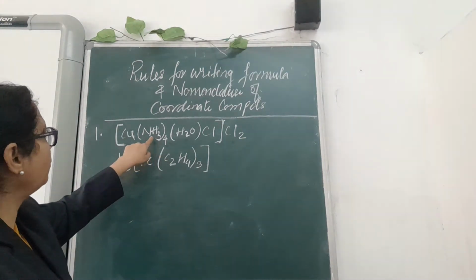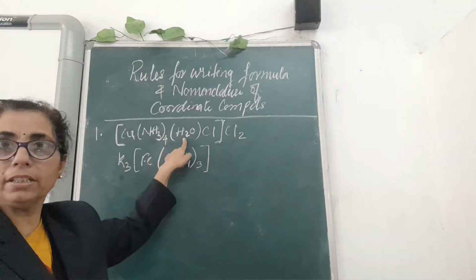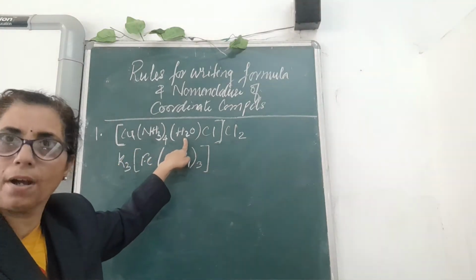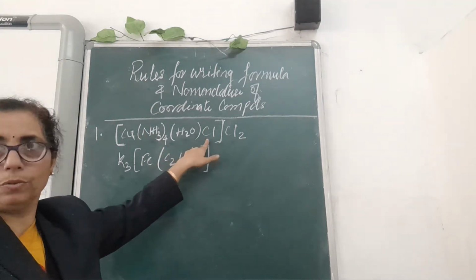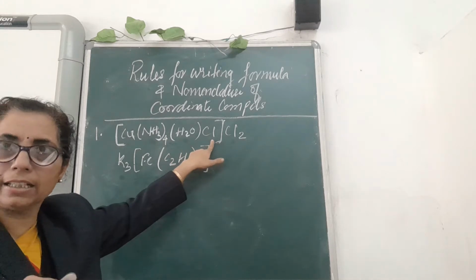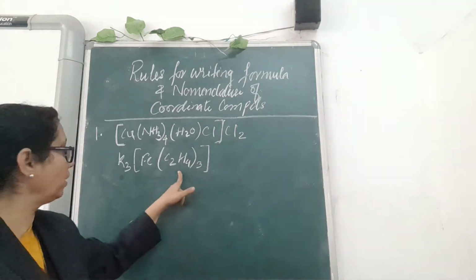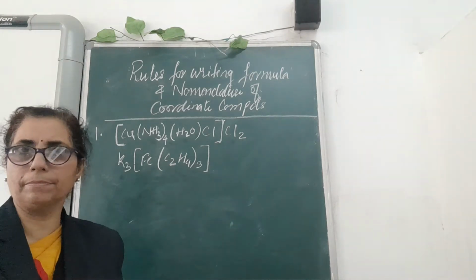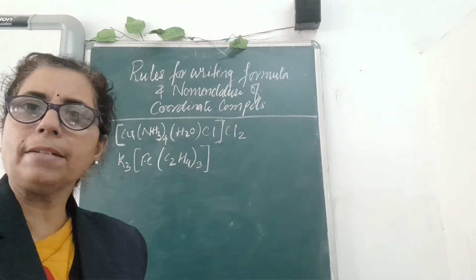Like here, first the ammine group is written, then water, which is named as aqua. Both start with A. Then chlorine, you can see chloride, C comes next. Similarly here it is oxalate, so you have to name it accordingly. Only one complex compound is there. Okay, like this we will see different examples.